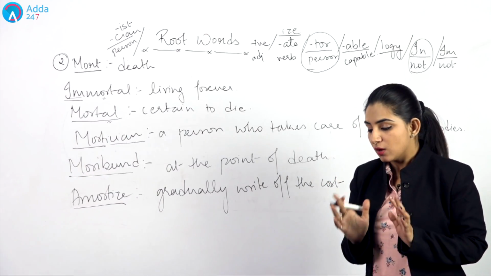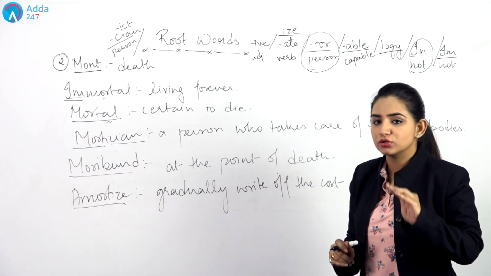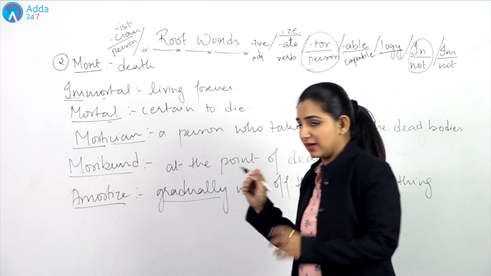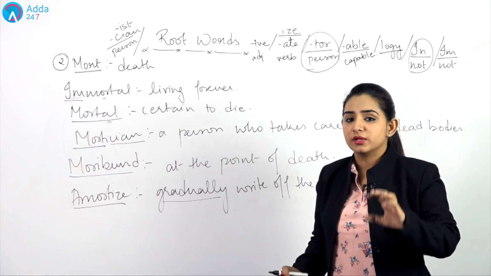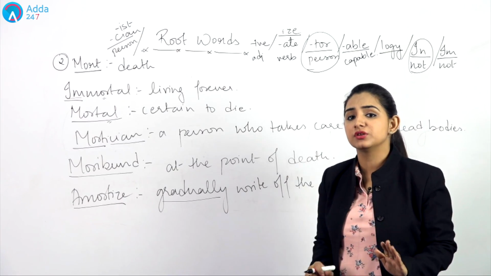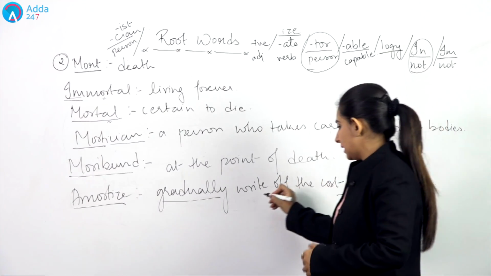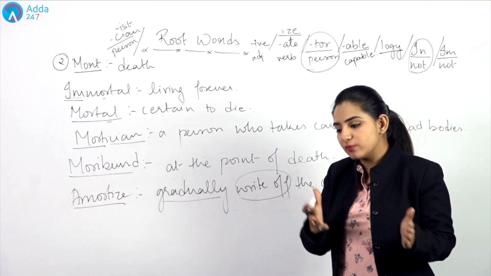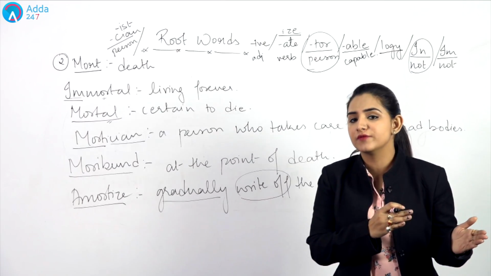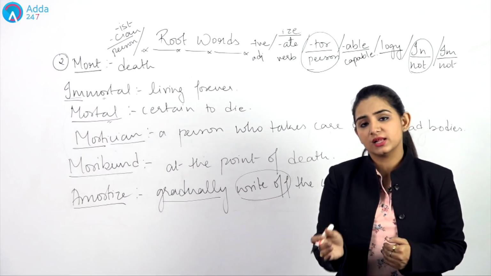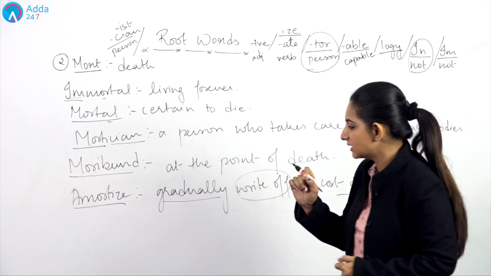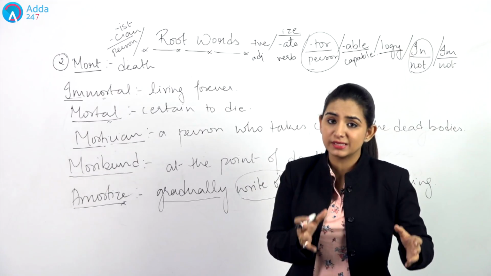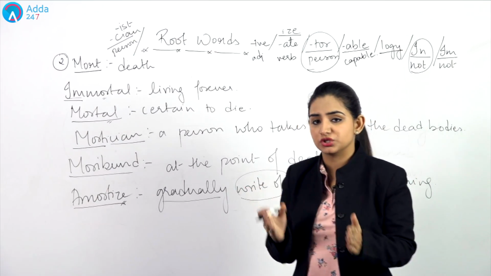to produce something. What happens? Each year, the value, the cost of that machinery depreciates, right? So, that is why gradually is placed. Year by year, the cost of that machinery depreciates, the cost becomes less, and that is what we mean by writing off, right? There will be a time when that machinery will have no value at all. If you go to sell that machinery, it has no value at all, and that is what we mean by amortize, gradually writing off, gradually depreciating the initial cost of a machinery bought.